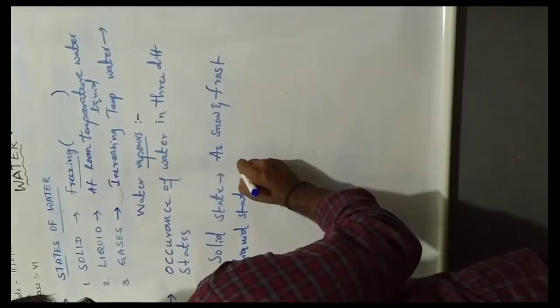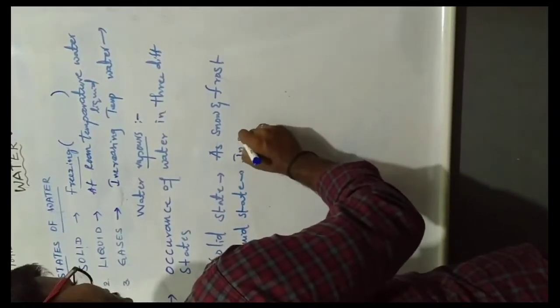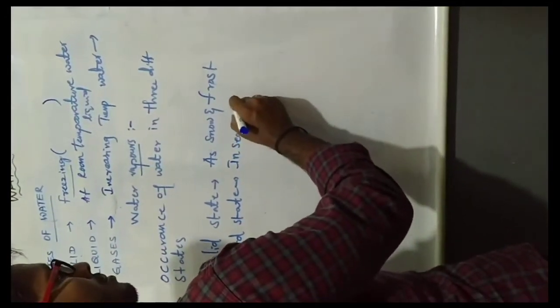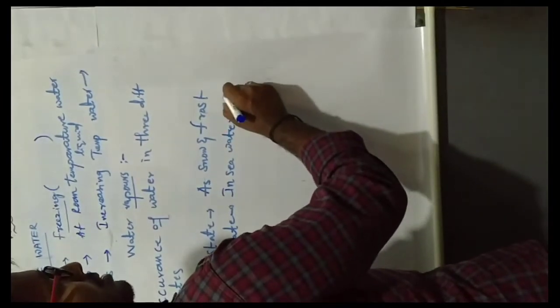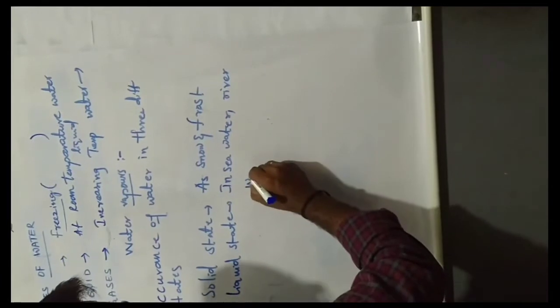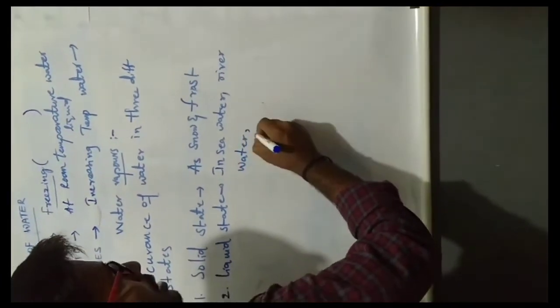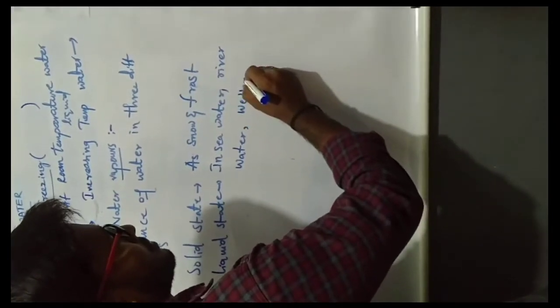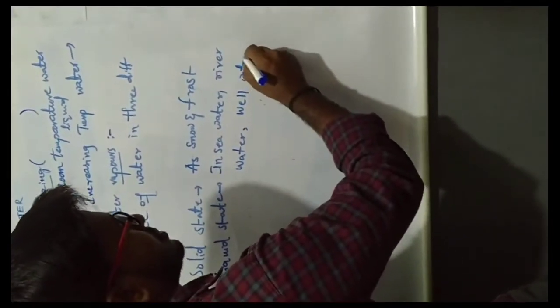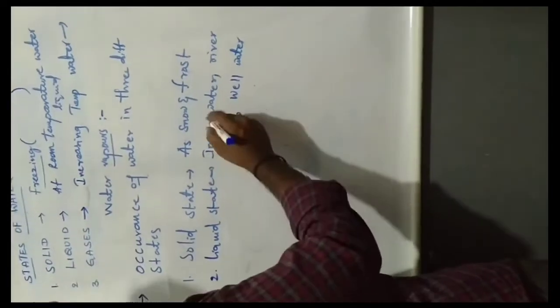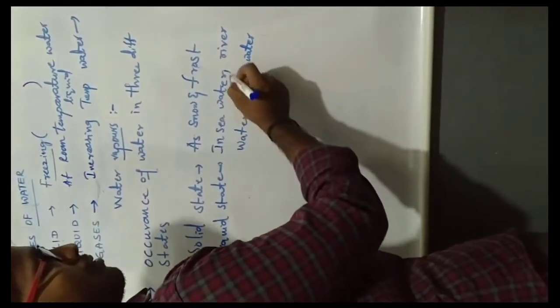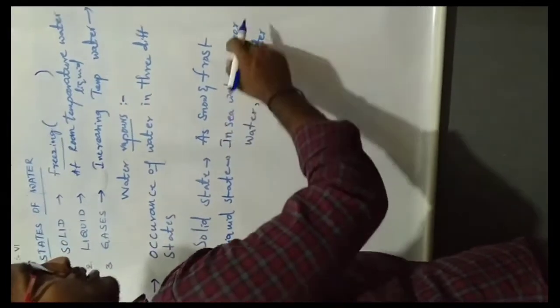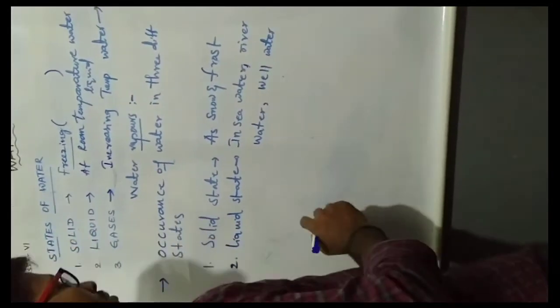Liquid states are present in sea water, river water, and well water.